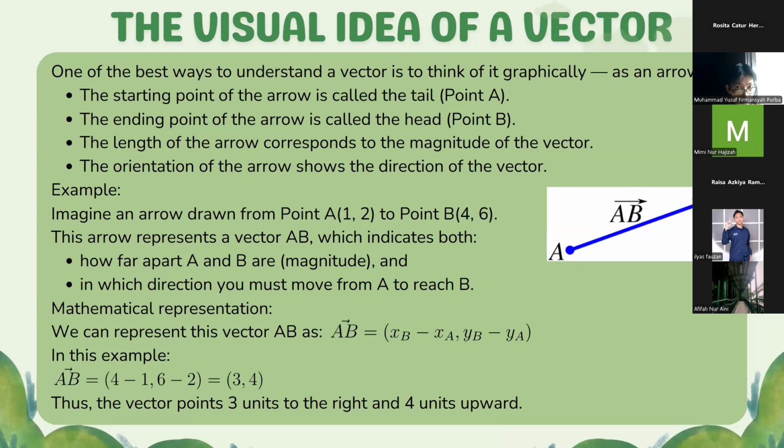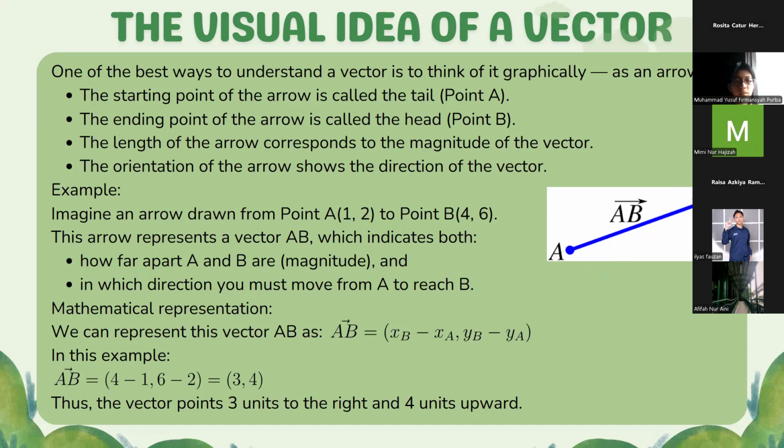Next is the visual idea of a vector. One of the best ways to understand a vector is to think of it graphically as an arrow, like before. The starting point of the arrow is called the tail. In this picture, you can see that the tail is point A. Then the ending point of the arrow is called the head. For this picture, it is point B.